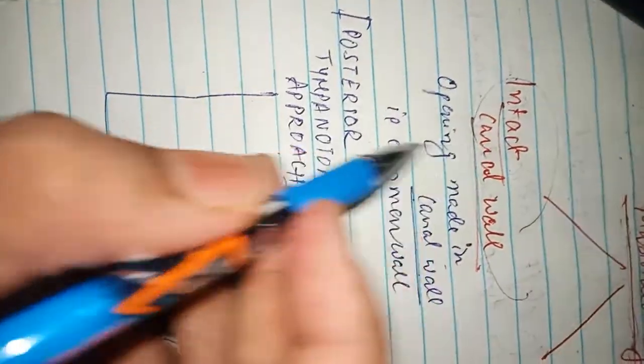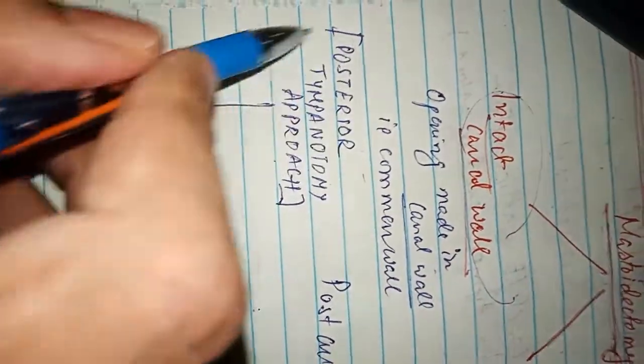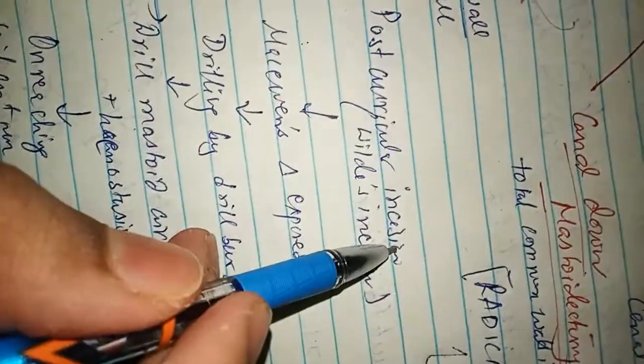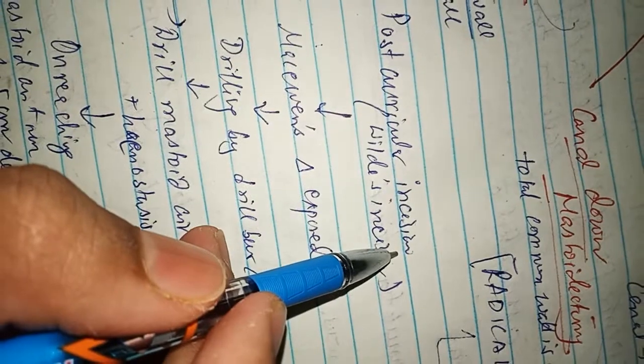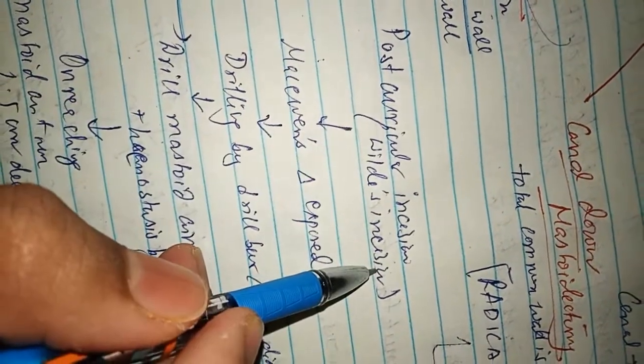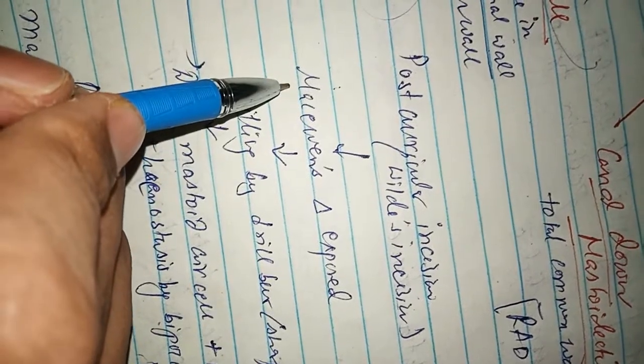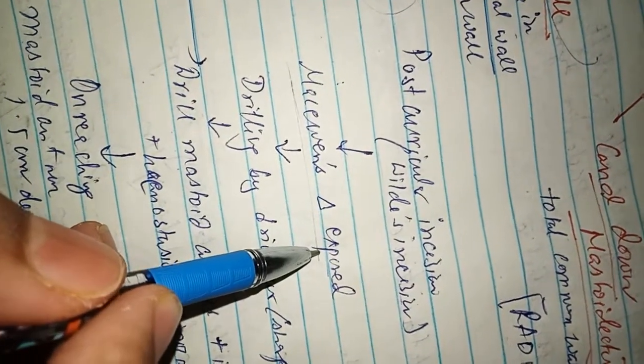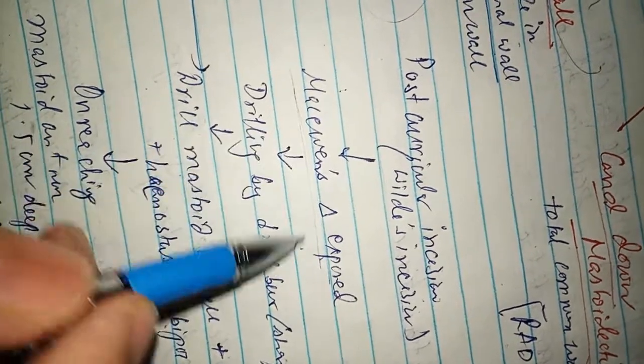Now coming to the intact canal wall procedure, it is also known as the posterior tympanotomy approach. First you have to give a postauricular incision, known as Wilde's incision. Then we go to Macewen's triangle.